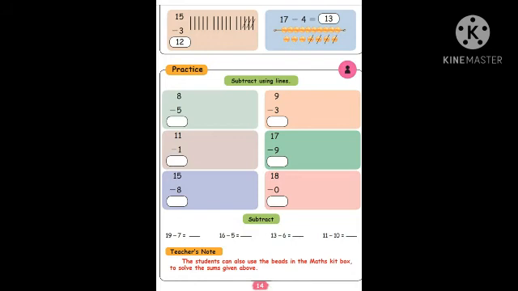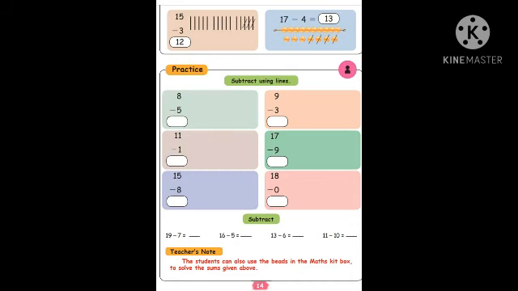19 minus 7. What do you have to do? You have to draw a line. 19 means you have to draw 19 lines. 1, 2, 3, 4, 5, 6, 7, 8, 9, 10, 11, 12, 13, 14, 15, 16, 17, 18, 19. Then take out how much? Remove 7. 1, 2, 3, 4, 5, 6, 7. The remaining: 1, 2, 3, 4, 5, 6, 7, 8, 9, 10, 11, 12. 12 is remaining, that is the answer you have to write on the line.